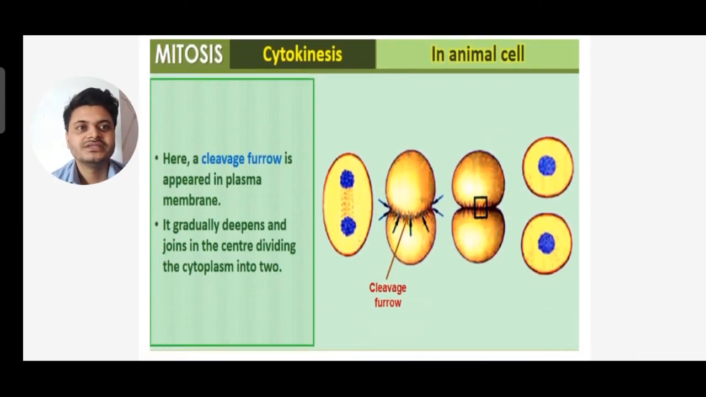Now cytokinesis in animal cells. Cytokinesis in animal cells is different from that in plant cells. Here a cleavage furrow appears in the plasma membrane. It gradually deepens and joins in the center, dividing the cytoplasm into two. Here the cleavage furrow divides the cell into two.